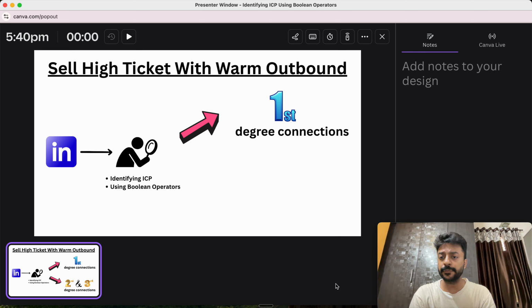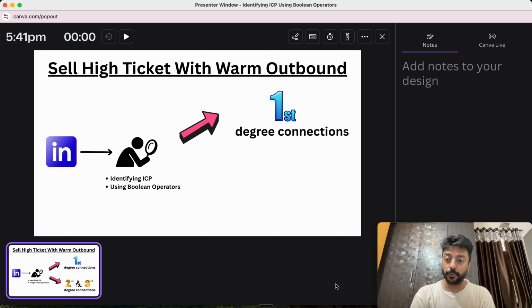Because even if you have 1,000 connections, have you talked to each one of them? No. Maybe you have talked to 20% or 30%, but what about the remaining 70-80% of people? They are still untouched, still untapped, and that is where the potential lies. So instead of just thinking about your second and third degree connections, you should first think about your first degree connections, because these are the people who have high potential to become your client. They probably know you, or they might have engaged with your content somewhere, and that is why they connected with you on LinkedIn.